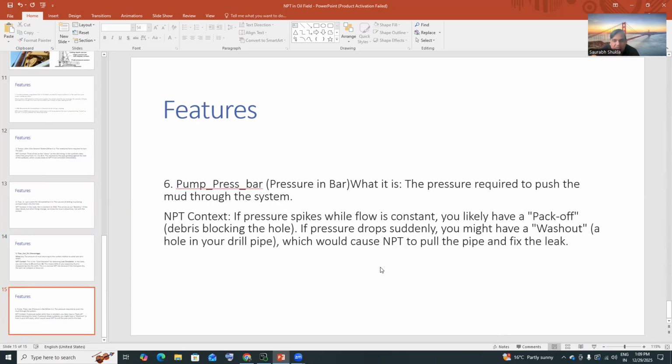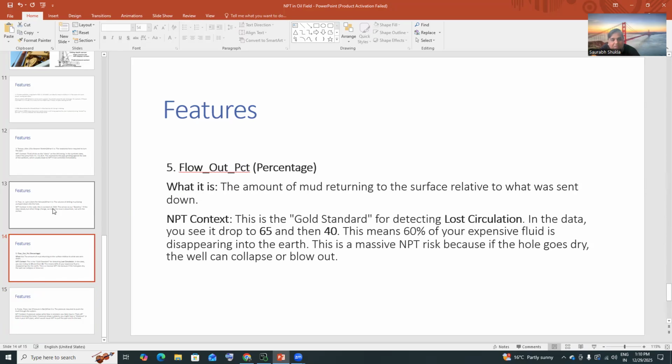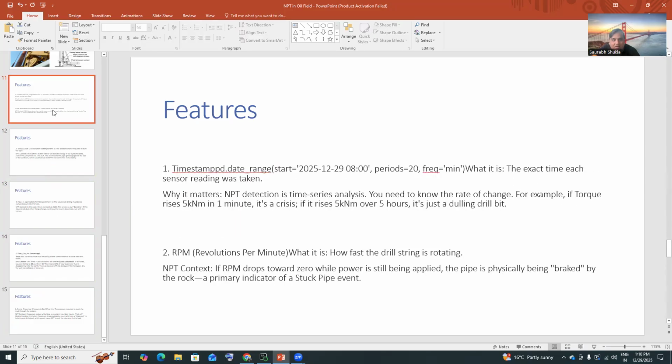Then pump pressure in bar. This is the pressure required to push the mud through the system. If pressure spikes while flow is constant, you're likely to have a pack off. If pressure drops suddenly, you might have a washout. See, for oil and gas drilling engineers, they can easily understand this: whether my pump pressure is going up or down, what kind of flow in or flow out percentage there is, what kind of torque, what kind of RPM.